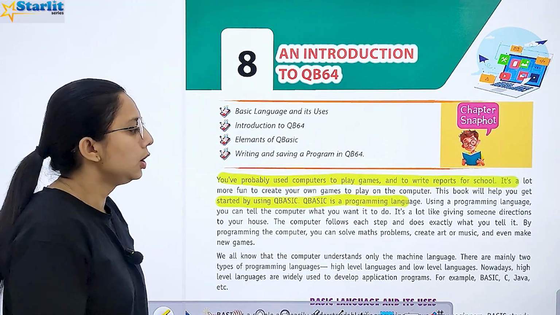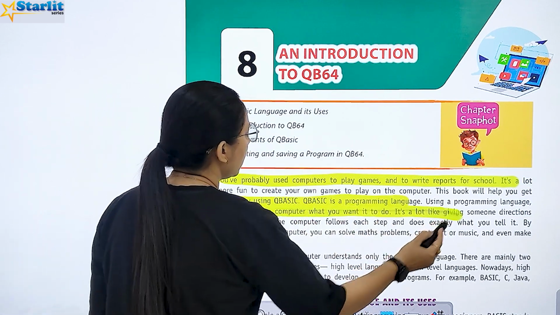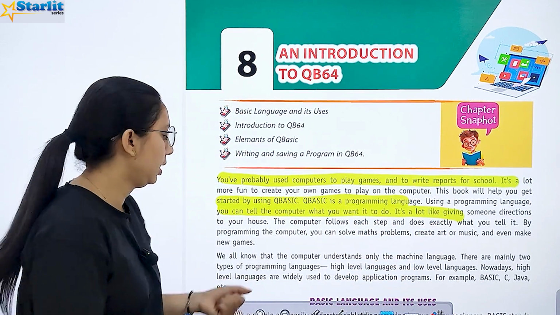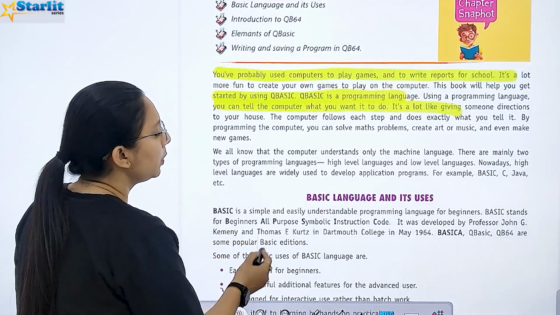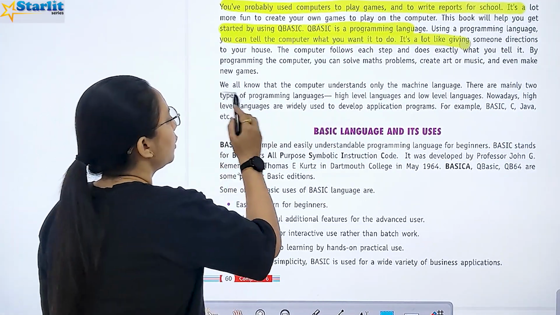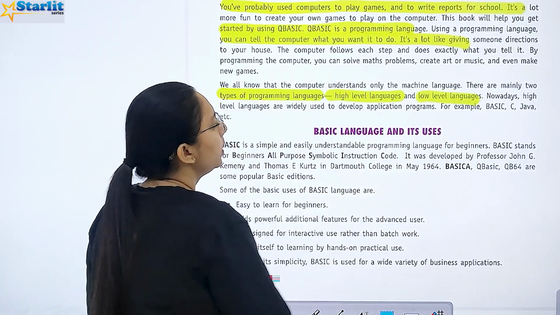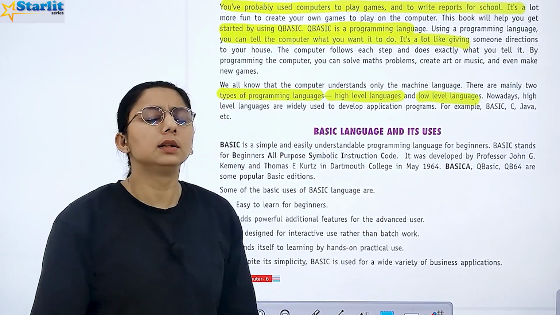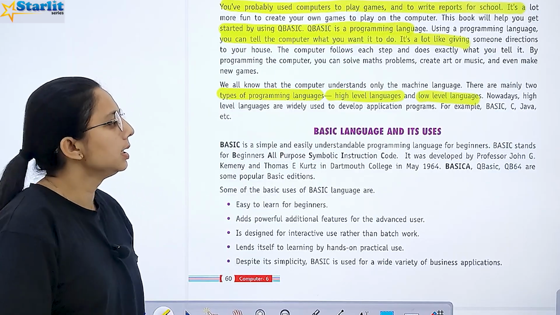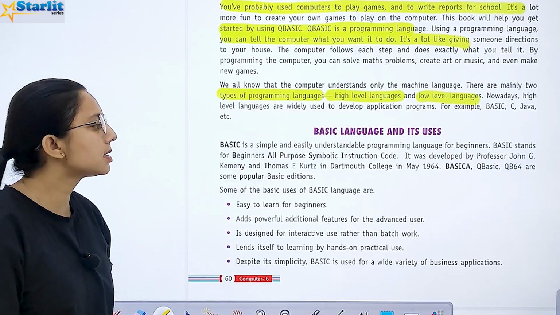And QBasic is a programming language. Using a programming language tells the computer what you want it to do. आप क्या करना चाहते हैं, right? So we all know that computers understand only machine language, and there are mainly two types of programming language, high level and low level. High level languages are widely used to develop application programs like BASIC, C, Java and etc.